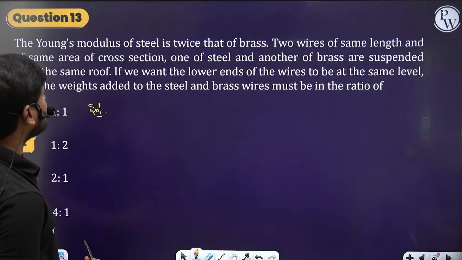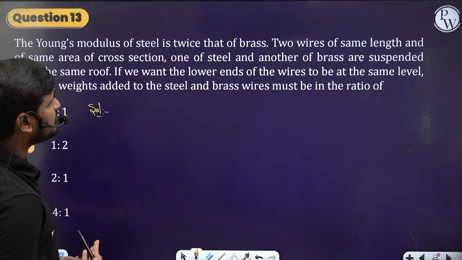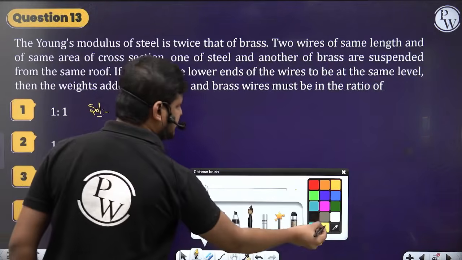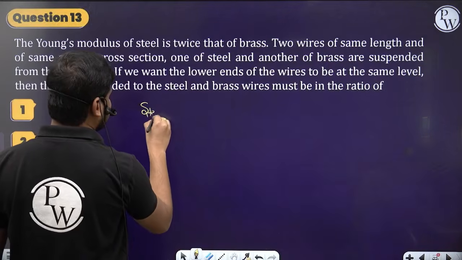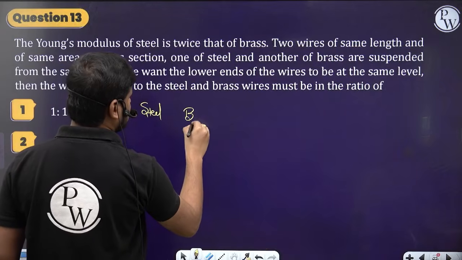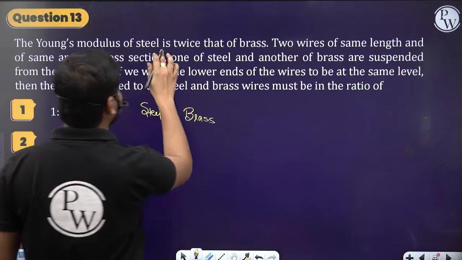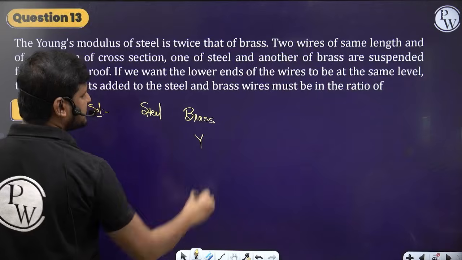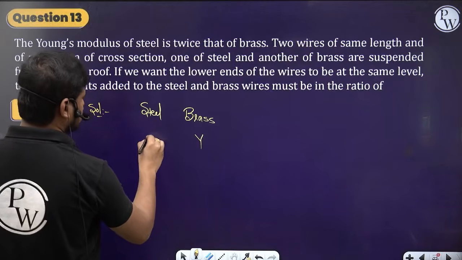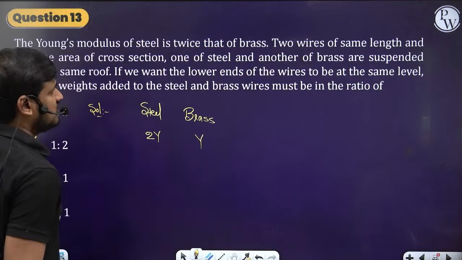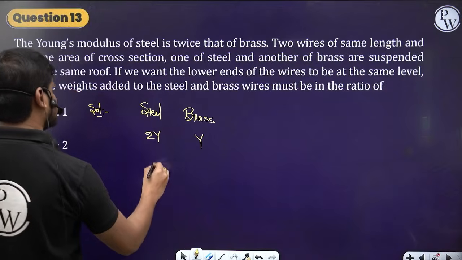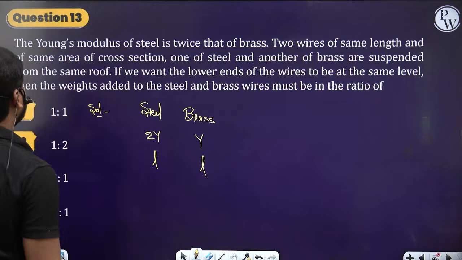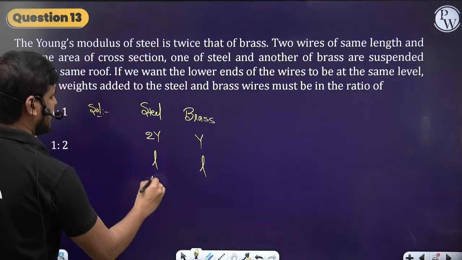The Young's modulus of steel is twice that of the brass. So I am taking two wires here. One is steel, the other one is brass. Let's suppose brass has Young's modulus Y, so then steel has 2Y. Two wires of the same length, so they both have the same length L, and the same cross-sectional area A.